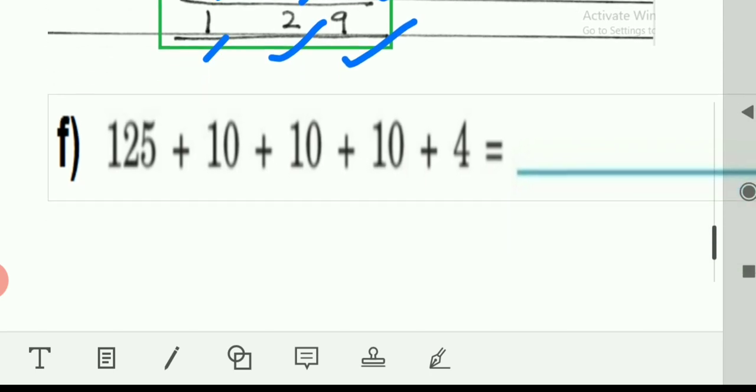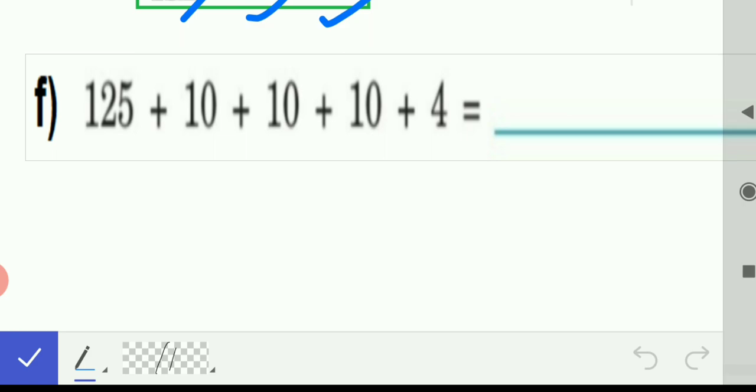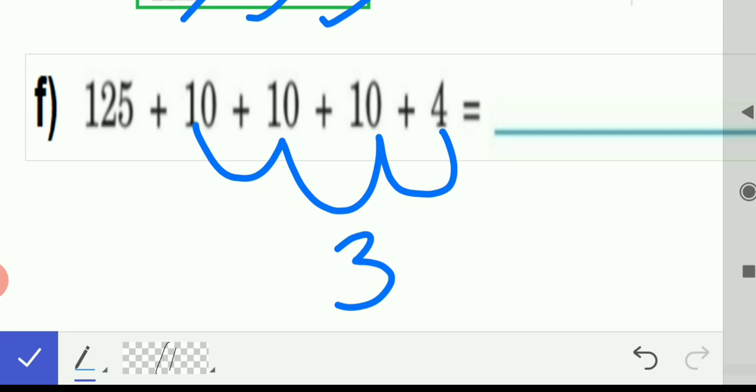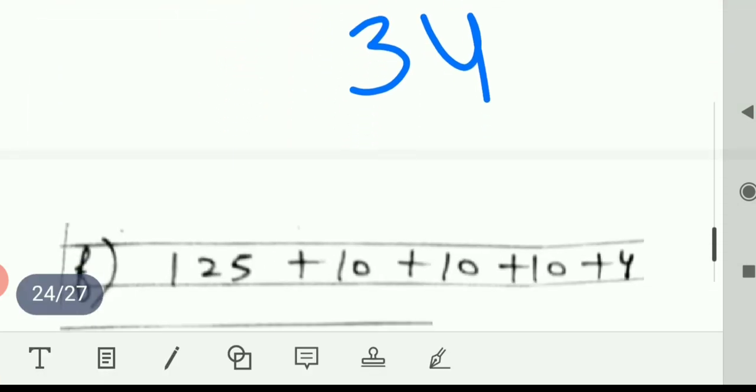Next, we have to add 125 plus 10 plus 10 plus 10 plus 4. So we can do it in two ways. Either we'll add it as 34, the total is 34, so we'll add 125 and 34.